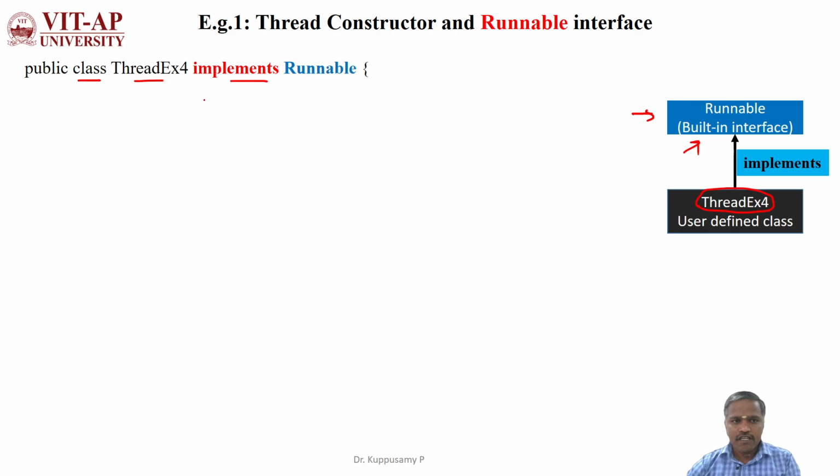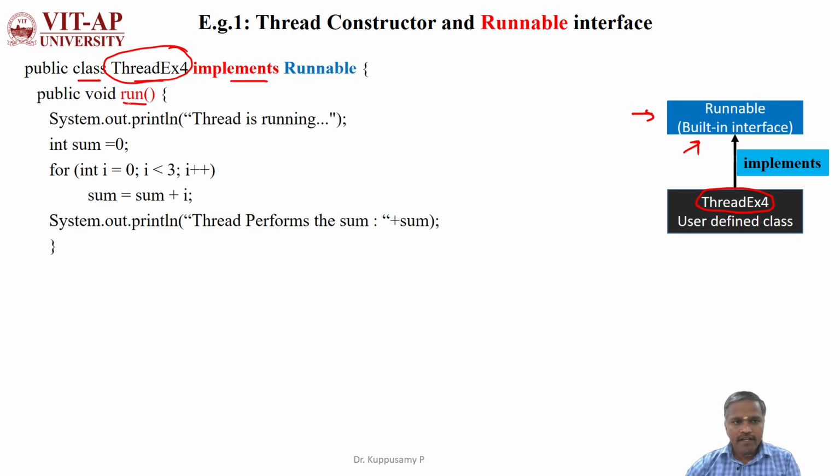As per the procedure, the class which is implementing the Runnable interface should have a run method to perform some action. So here I am defining the run method. It is performing the action of displaying that the thread is running and performing the sum of 0, 1, 2 until less than 3, so 3 will not be included. Then the summation of those three numbers will be displayed here. As per that, I am creating the block run for performing this action.